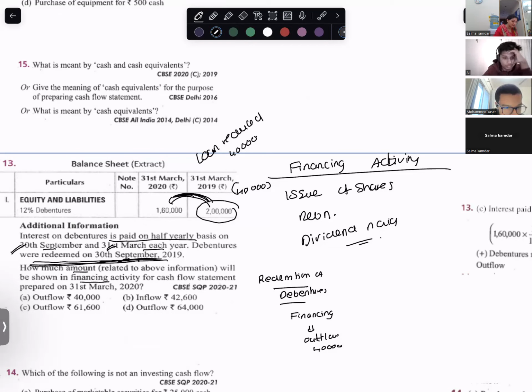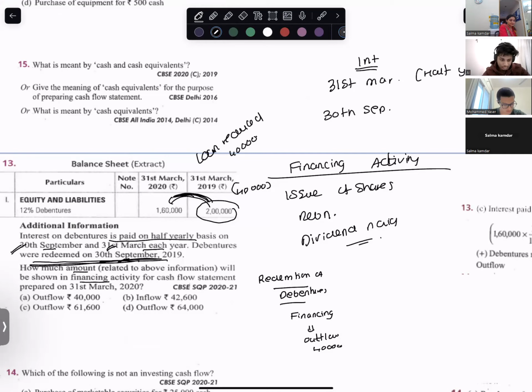I'm giving you one minute to digest. I pay interest on two dates: one on 31st March and one on 30th September. Half yearly. Debentures were redeemed.